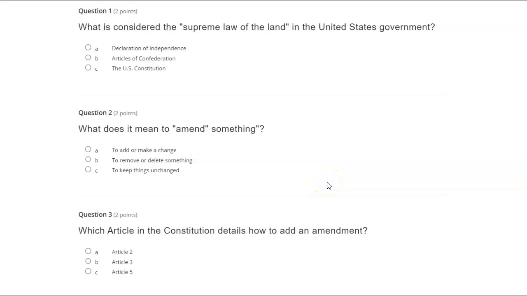What is considered the supreme law of the land in the United States government? A. Declaration of Independence. B. Articles of Confederation. C. The U.S. Constitution.